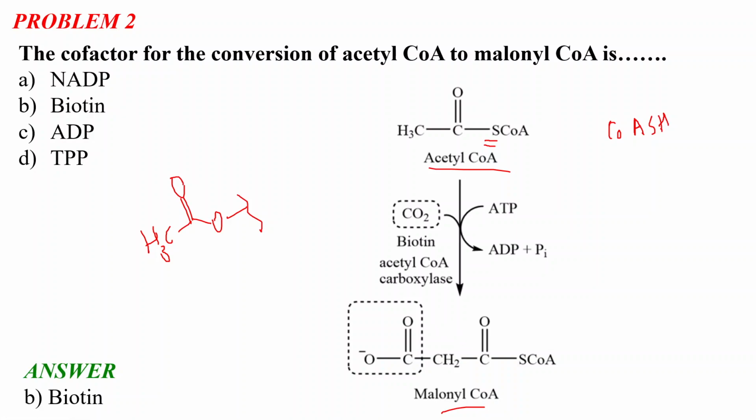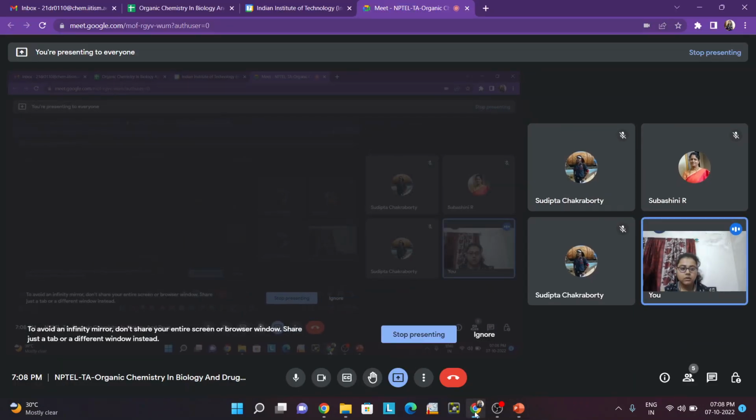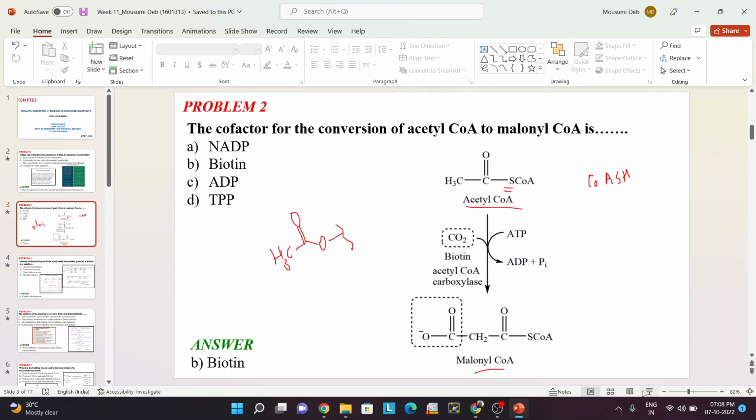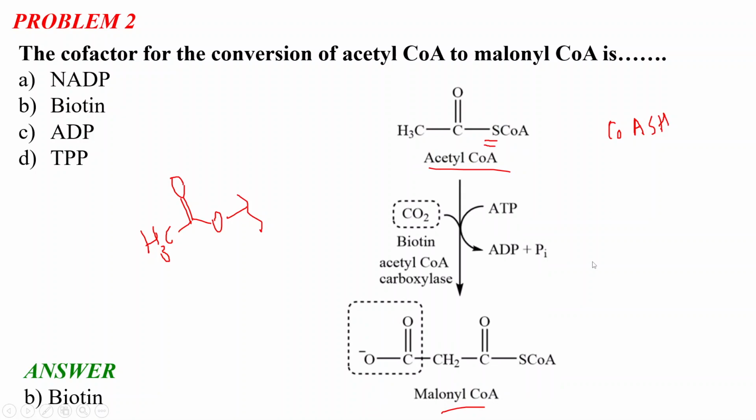So I think it is clear what biotin is and why. If you have any doubt or anything, please write in the chat box. And if there is any problem hearing my voice or seeing the presentation, please also write in the chat box. So I think this part is clear, the cofactor and the conversion of acetyl CoA to malonyl CoA. Then we will move toward our next problem.